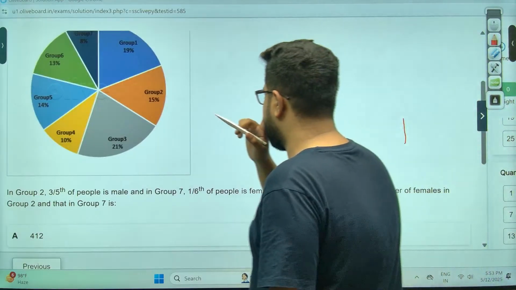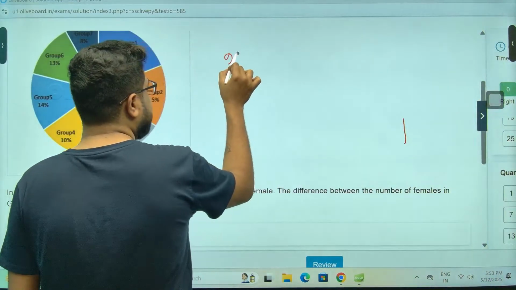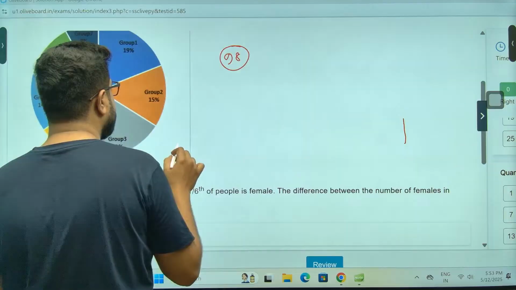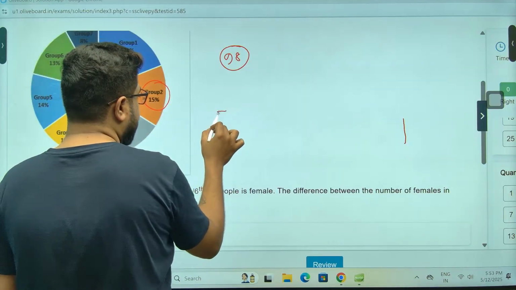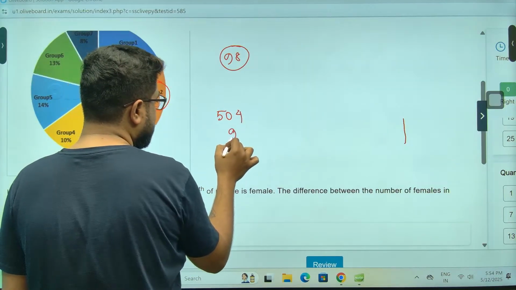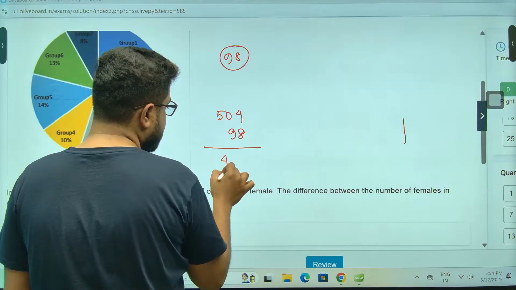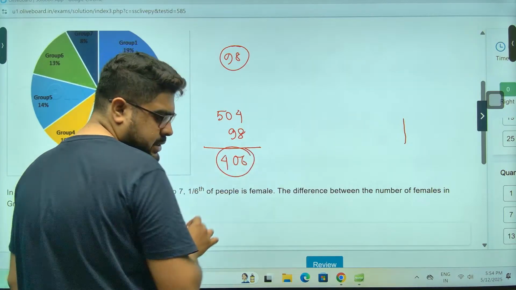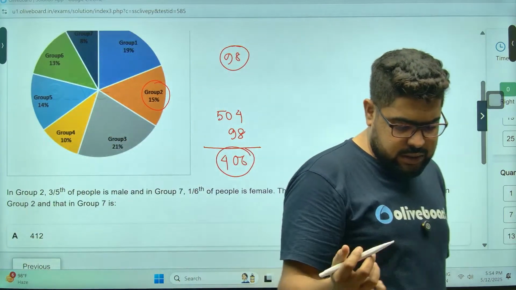What mistake had I made? One was 98, another one was, ये कितना आया था, 504. This is the answer ना, कुछ नहीं.